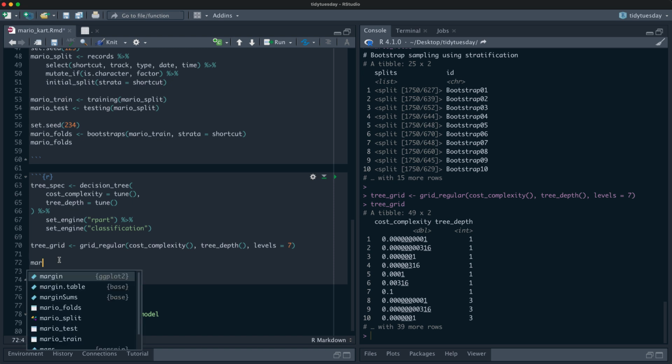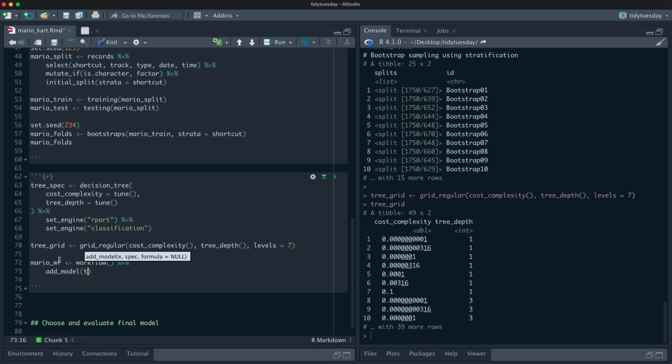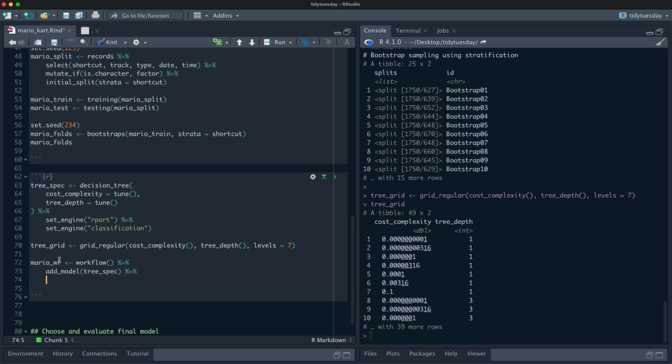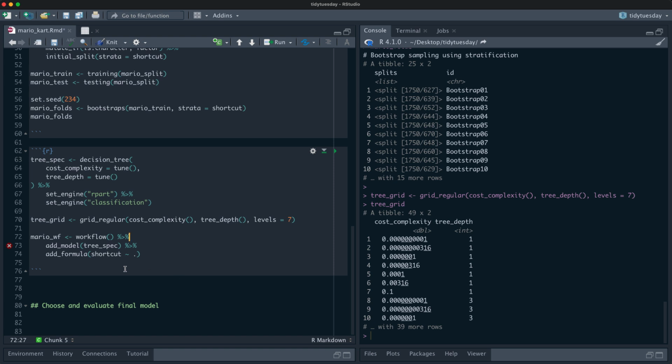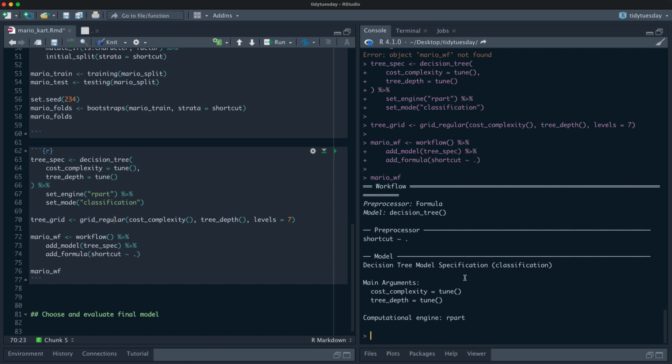And now let's put those things together in a workflow. We're going to start by declaring our workflow, and we add our model to it, which is tree spec. One great thing about tree-based models is that they are very low maintenance when it comes to pre-processing. They don't require much. What did I do wrong? Set engine, set mode. Whoopsie daisy. Okay, there we go.